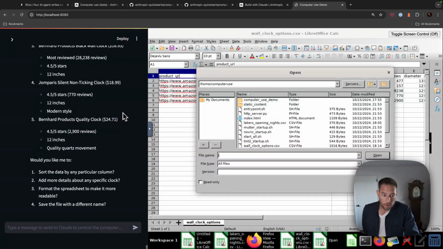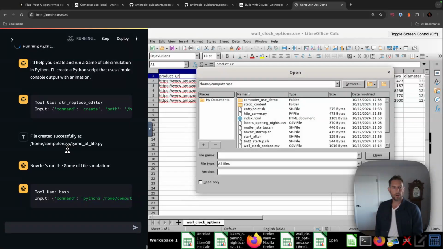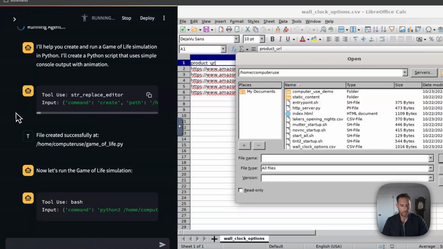Let's try one more, because writing and running code is always an interesting demo. Let's see if it can write and run a game of life simulation. Let's do it in Python. All right, I'll create a Python script that uses simple console output with animation. File successfully created. So it looks like it just wrote all the code inline here. I don't actually need a text editor, which is kind of funny.